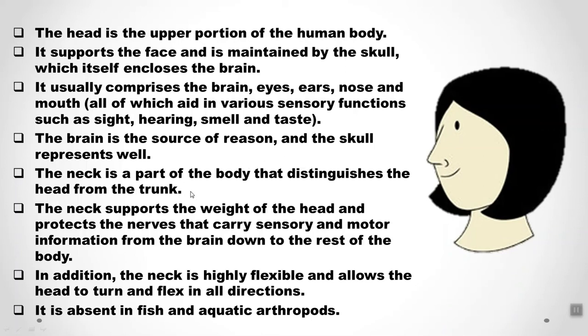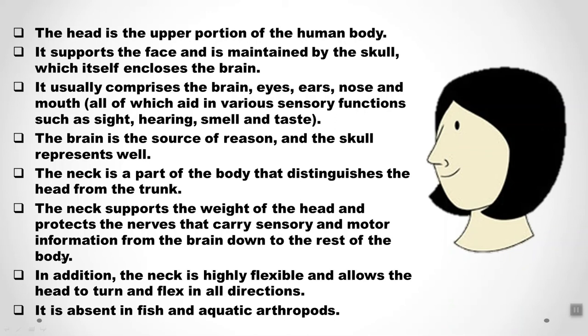Next we have a neck. The neck is a part of the body that distinguishes the head from the trunk. Trunk means your lower body part. So the neck is a joint between your head and the lower body part. The neck supports the weight of the head and protects the nerves that carry sensory and motor information from the brain down to the rest of the body.